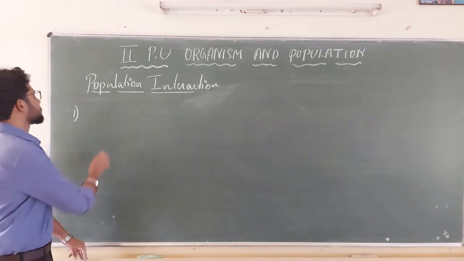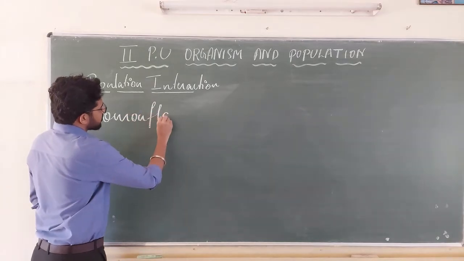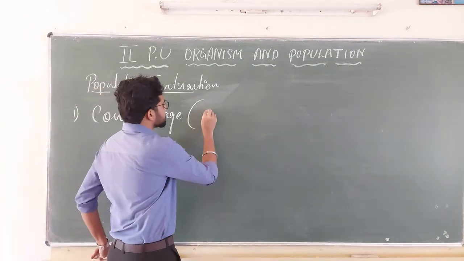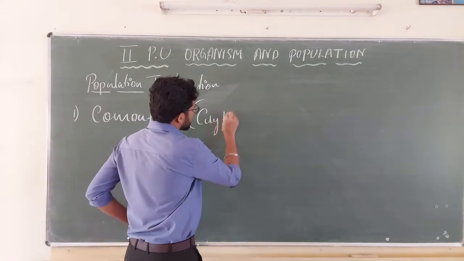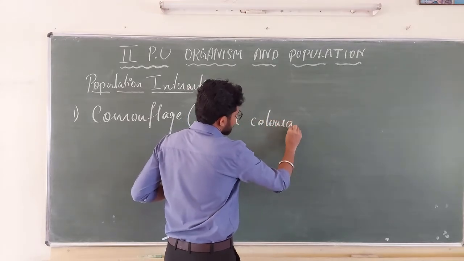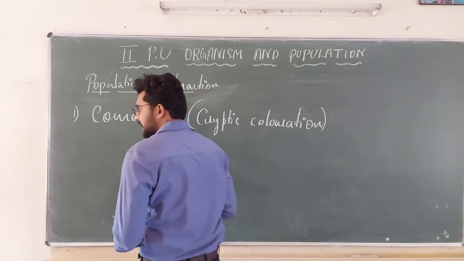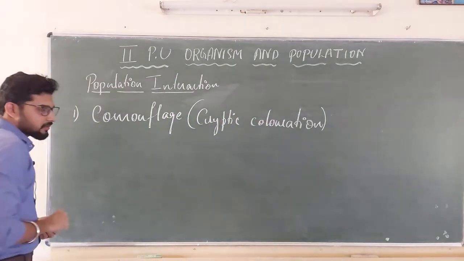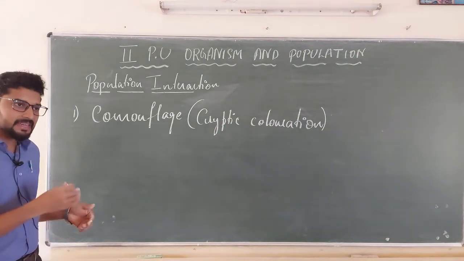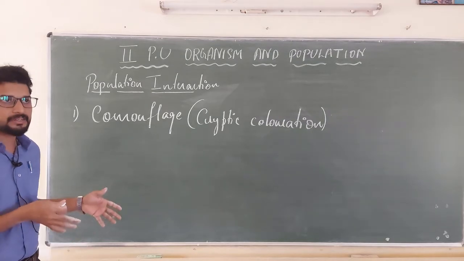The first one is camouflage. Camouflage is nothing but cryptic coloration. Don't worry, this is so simple. Cryptic coloration means the organism known to be the prey resembles the color of its habitat or the shelter where it is living.